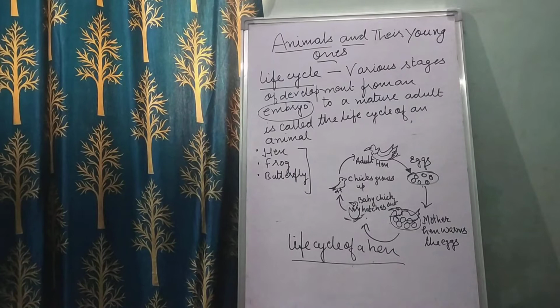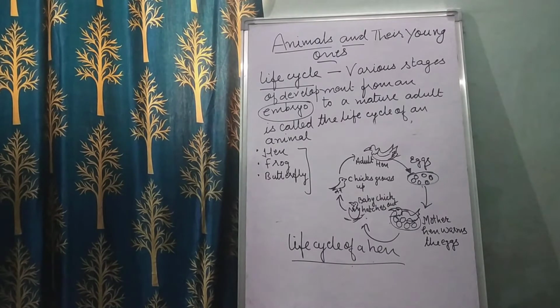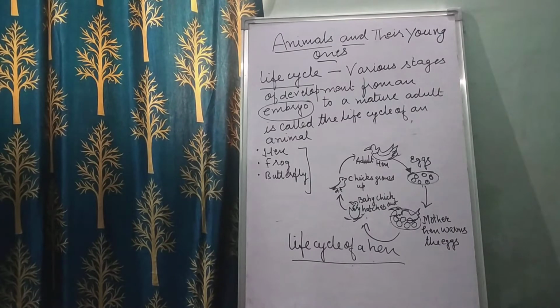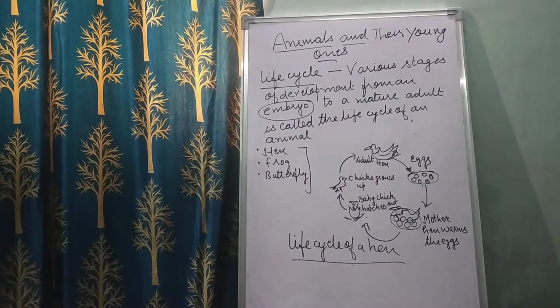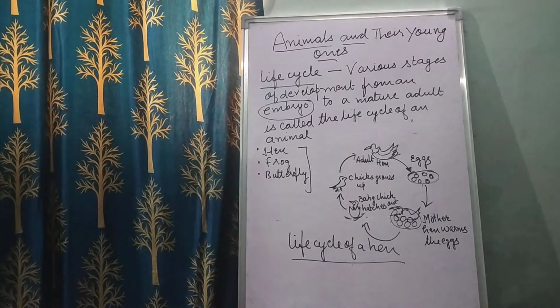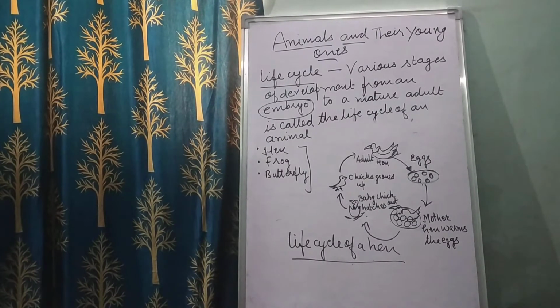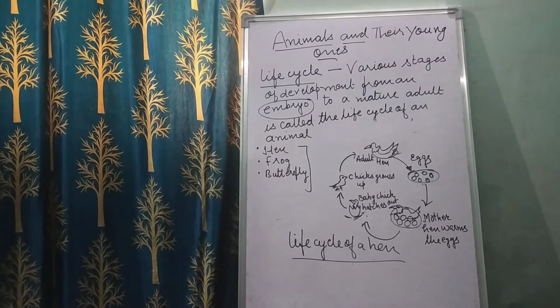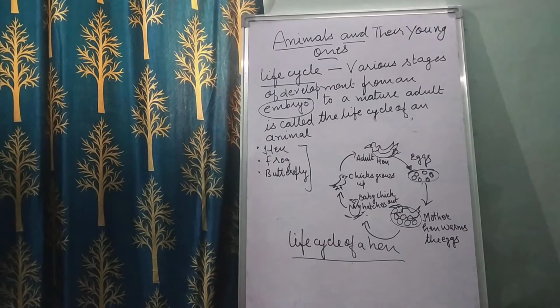So what happened? First the mother hen lays eggs in her nest and sits on them to keep them warm. When the mother bird is sitting on the egg keeping it warm, this helps the embryo to develop better and faster. Once the embryo within the egg has developed into a chick, the chick breaks the shell to come out. This process is called hatching. The young chick then grows up to become an adult hen.